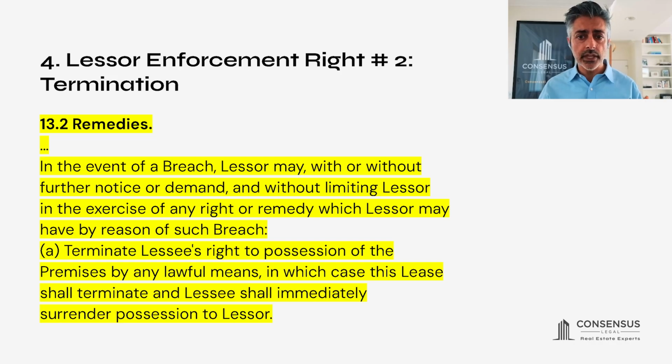And the AIR CRE lease is consistent with other commercial leases. Most commercial leases will have a short period for compliance with respect to an insurance deficiency.